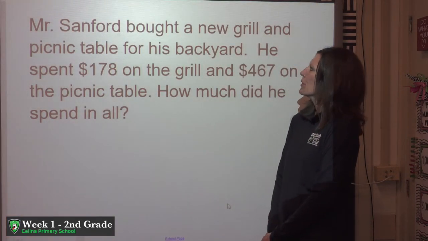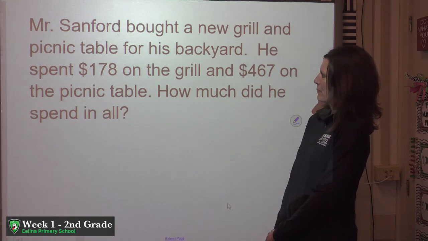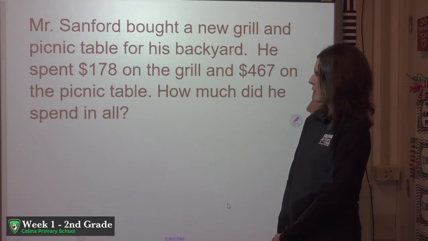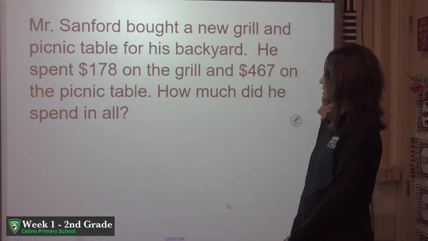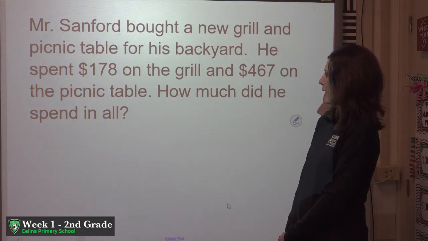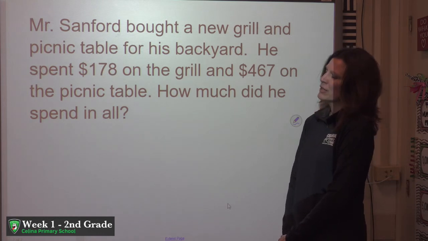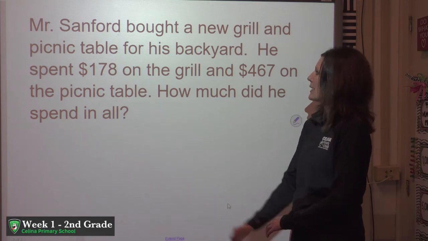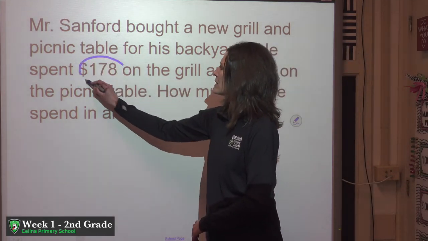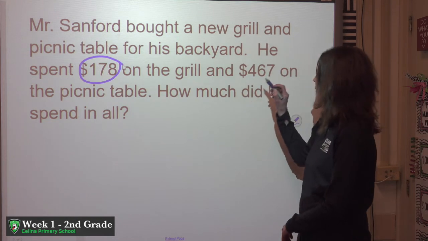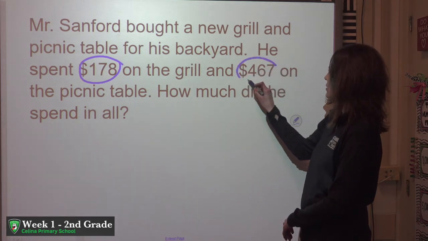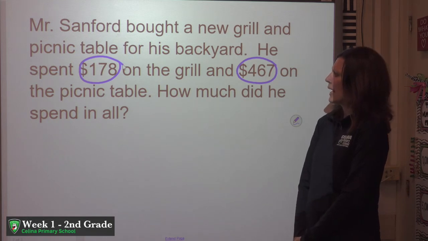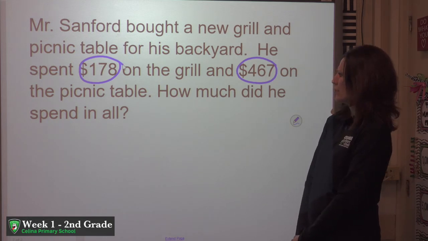Okay, Mr. Sanford bought a new grill and picnic table for his backyard. He spent $178 on the grill and $467 on the picnic table. How much did he spend in all? So the first part of the cubes strategy is to circle our important numbers. I see an important number here. I'll want to circle that one. And I see another important number here, $467.